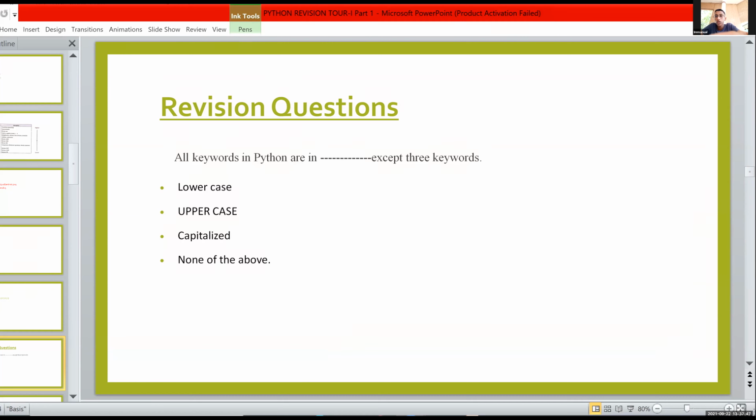True, false, none. Correct, Emmanuel. So within this question, you write those 3 keywords also. All keywords in Python are in lowercase except 3 keywords. The 3 keywords are none, true, and false. In the case of none, N is capital. In the case of true, T is capital. False, F is capital. All the other keywords are lowercase.